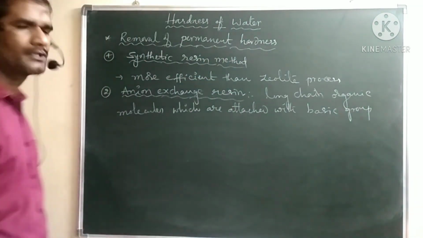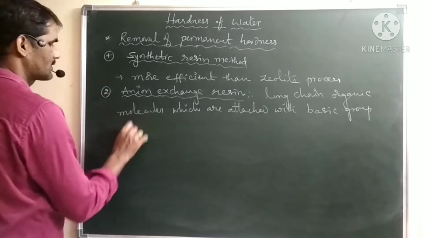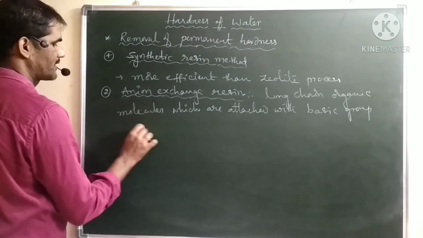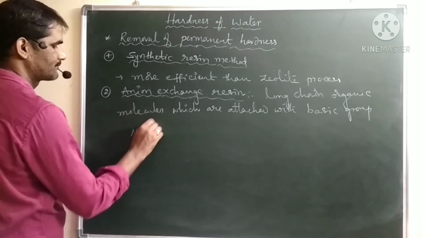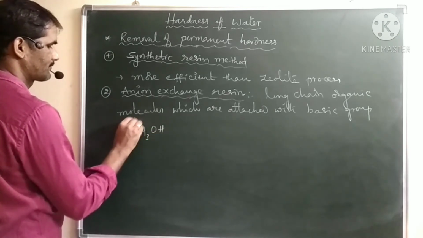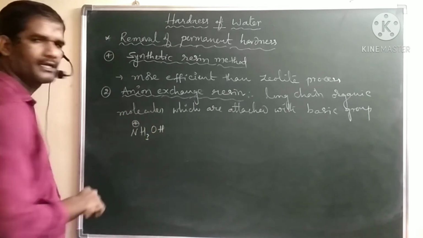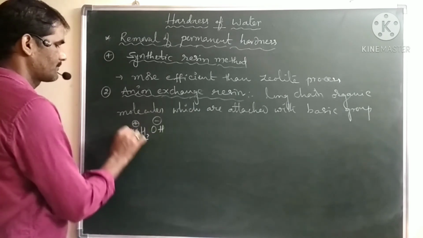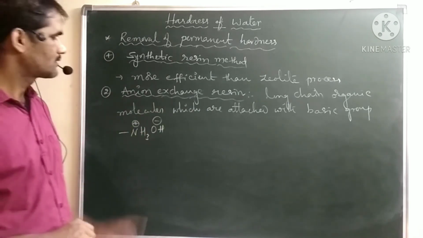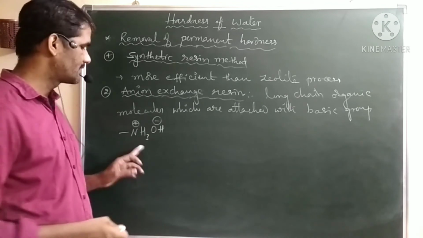Generally, we will use basic groups that are ammonia derivatives, ammonium hydroxide type. This is a derivative of ammonia.